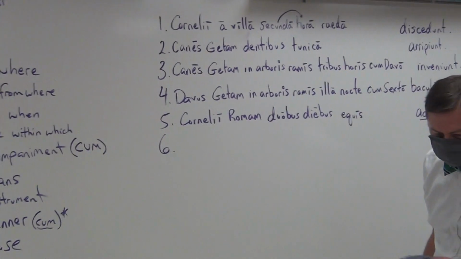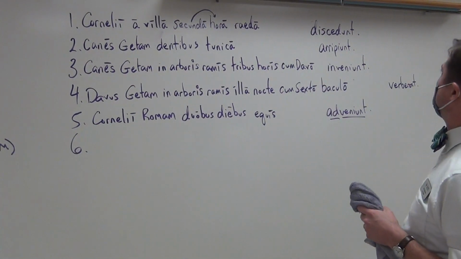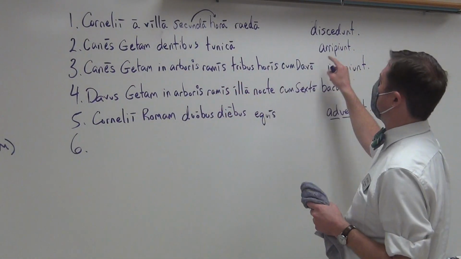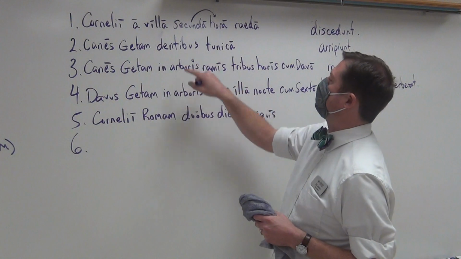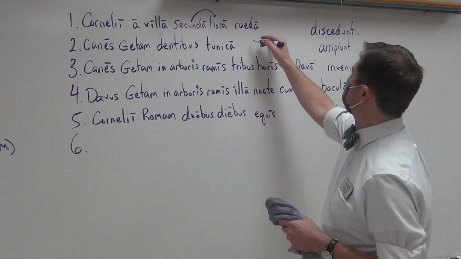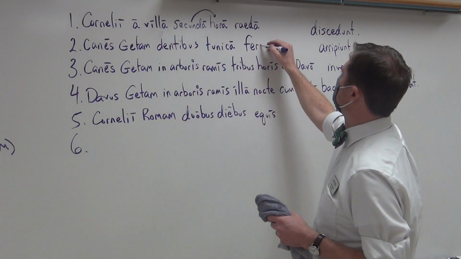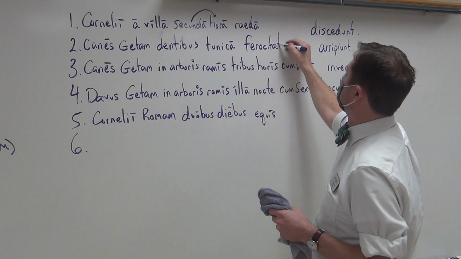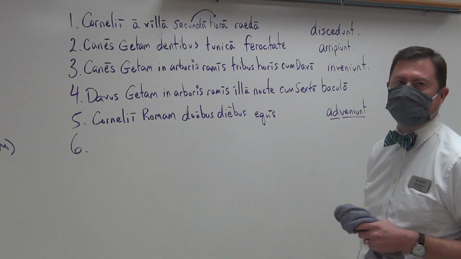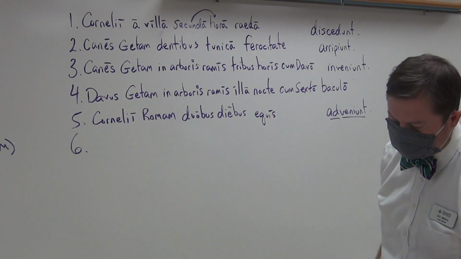And so, you could say that the dogs grab Geta with their teeth by the tunica, ferocitate. They grab him with ferocity.